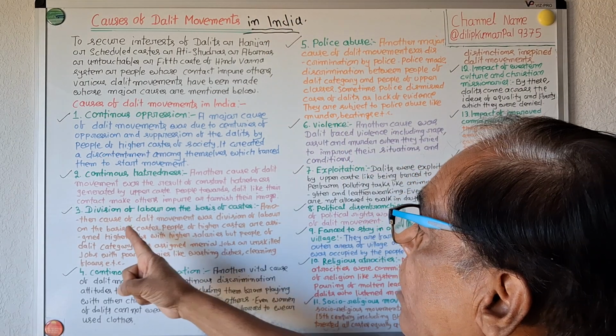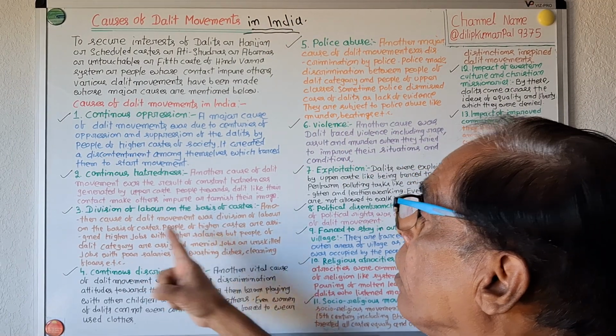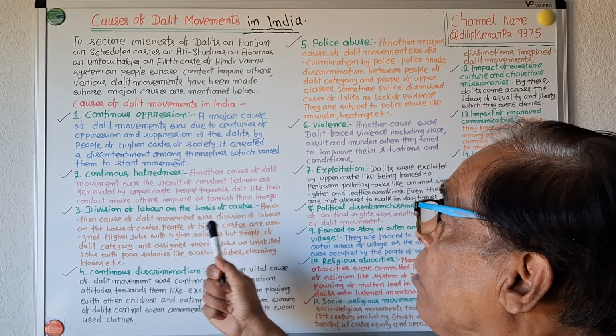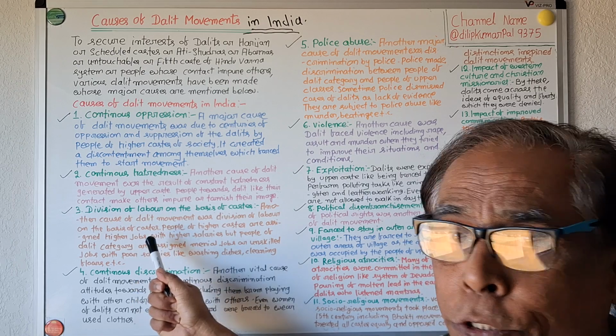Number three, division of labor on the basis of castes. Another cause of Dalit movement was the division of labor on the basis of castes.